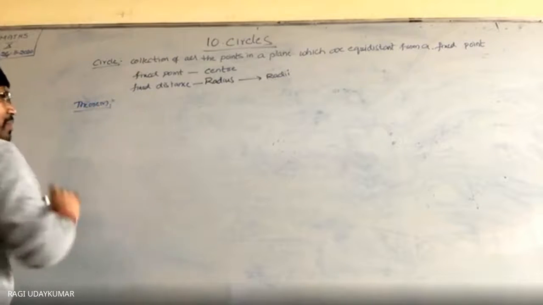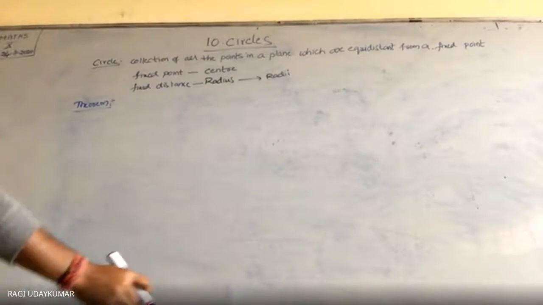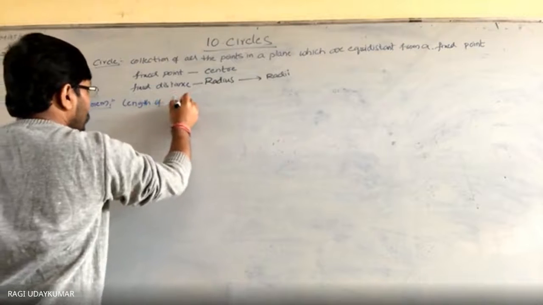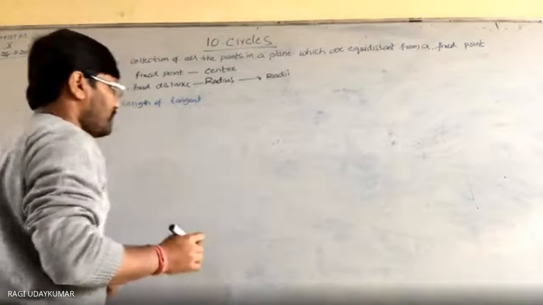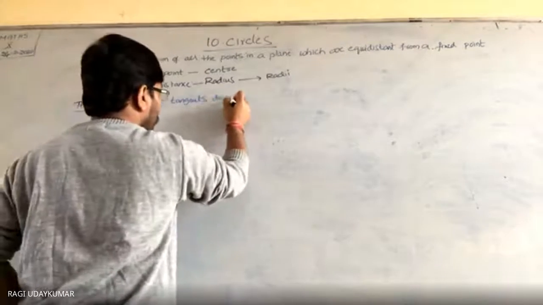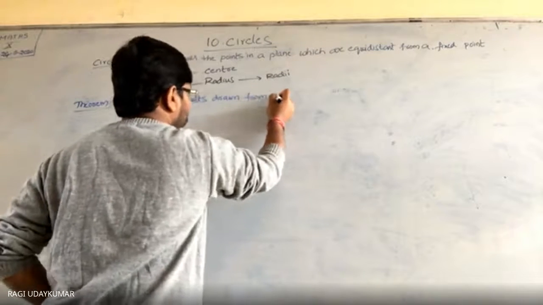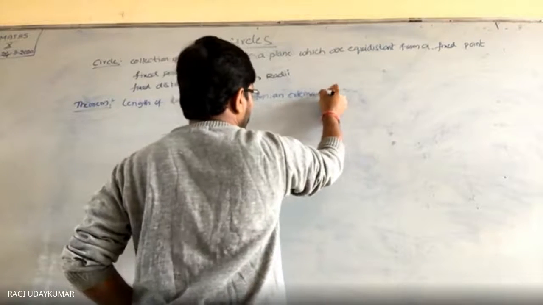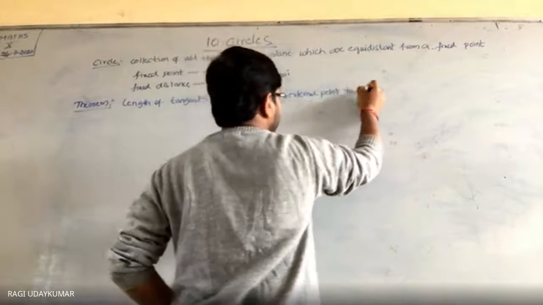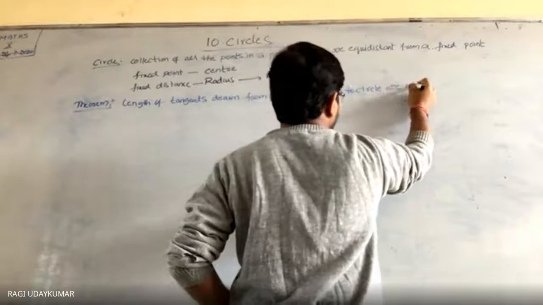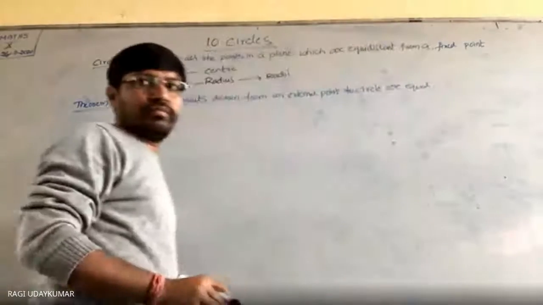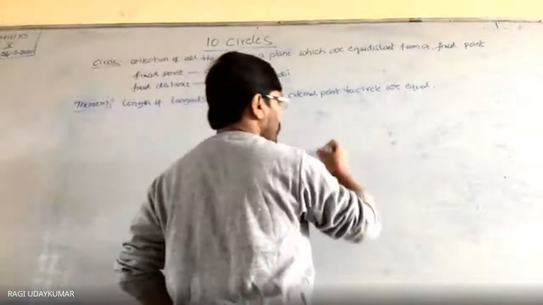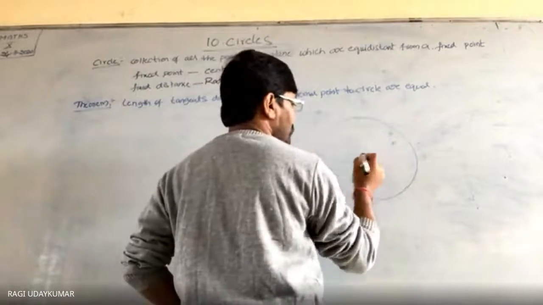Length of the tangents drawn from an external point to the circle are equal. So before that, simply, a circle if you are taking into consideration, this is the center.